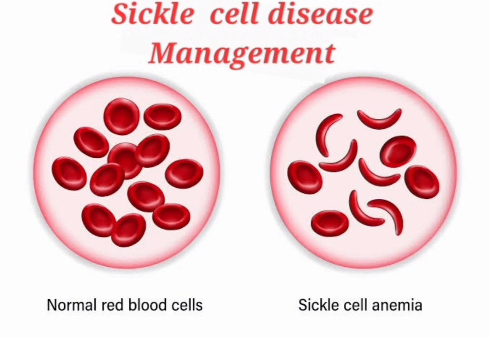Radiology: abdominal ultrasound, MRI brain, hip X-ray, chest X-ray. Transcranial Doppler ultrasound after the age of 2 years shows if there are clots in blood vessels; if the flow is more than 200 ml per second, this is the indication for exchange transfusions. And fundus examinations. So we understand hemoglobin electrophoresis, full blood count, blood film, renal and liver function tests. We know there is proliferative retinopathy and papillary necrosis, that's why we do kidney radiology and fundus examinations.